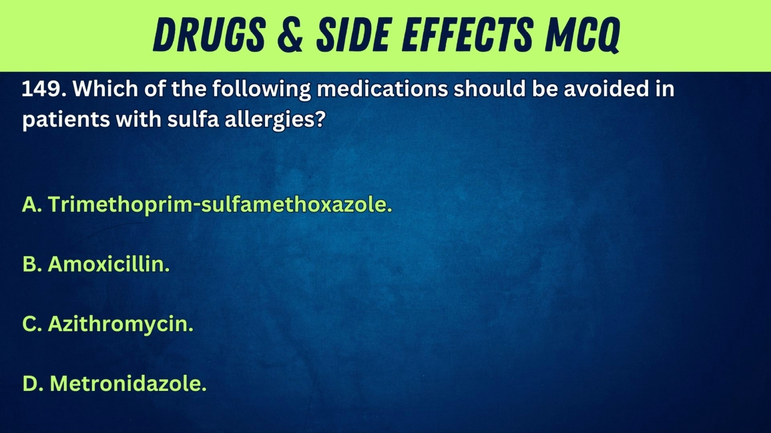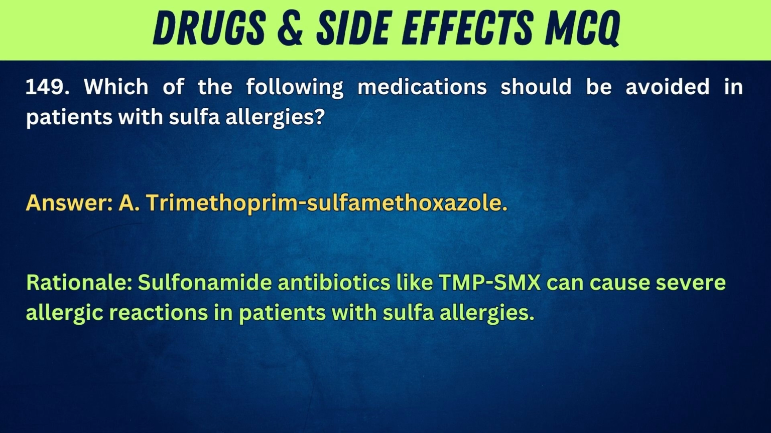149. Which of the following medications should be avoided in patients with sulfa allergies? A. Trimethoprim-sulfamethoxazole. B. Amoxicillin. C. Azithromycin. D. Metronidazole. Answer: A. Trimethoprim-sulfamethoxazole. Rationale: sulfonamide antibiotics like TMP-SMX can cause severe allergic reactions in patients with sulfa allergies.